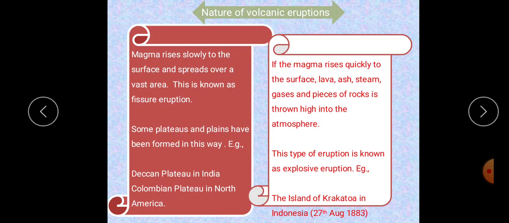The terrible explosion on the island of Krakatoa on 27th August 1883, which happened in Indonesia, is an example of an explosive type of eruption. That time, what came outside? Lava, ash, steam, gases, pieces of rocks. Okay, lava flow is affected by viscosity.